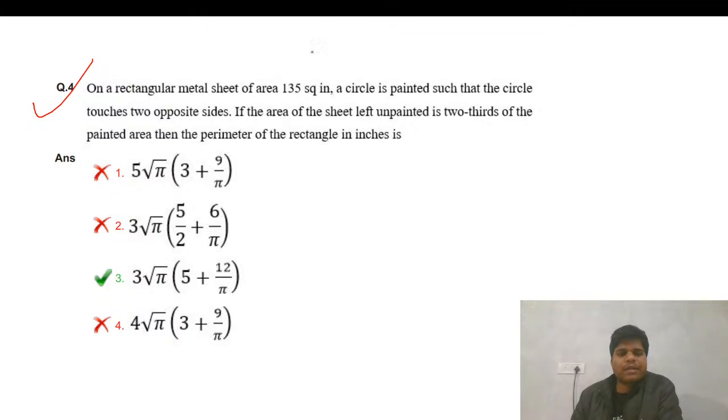On a rectangular metal sheet of area this, a circle is painted such that it touches opposite sides. Okay. A rectangular metal sheet.